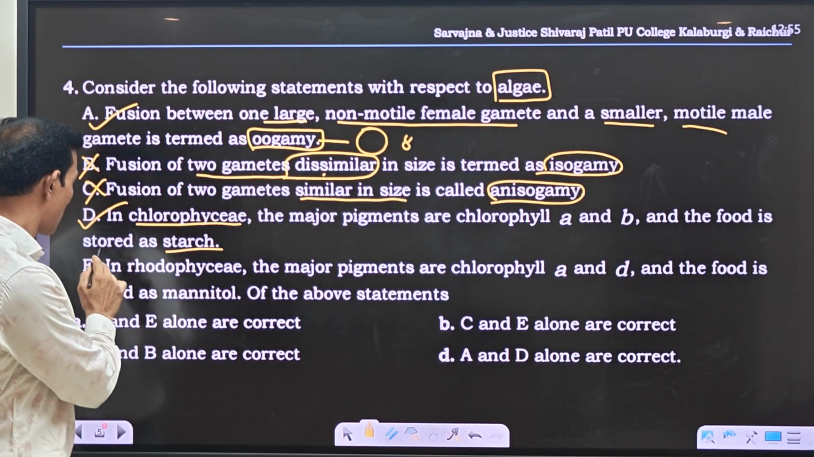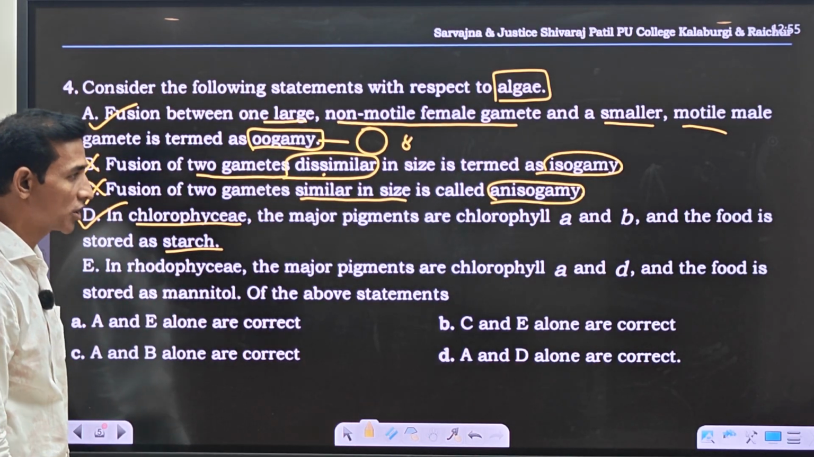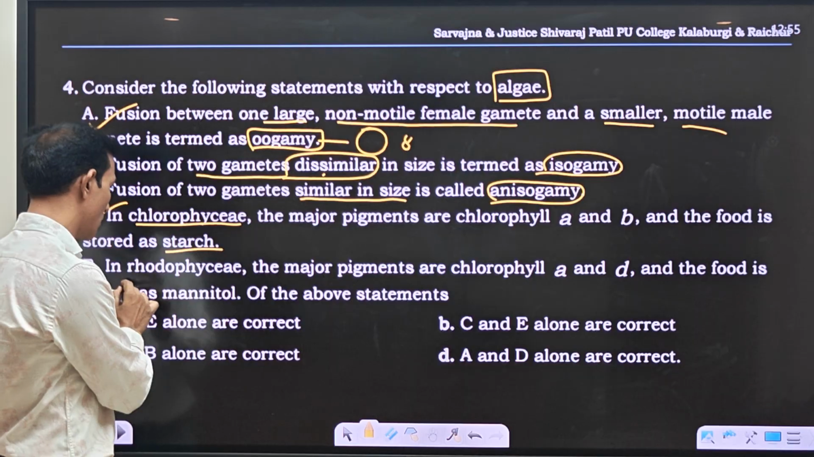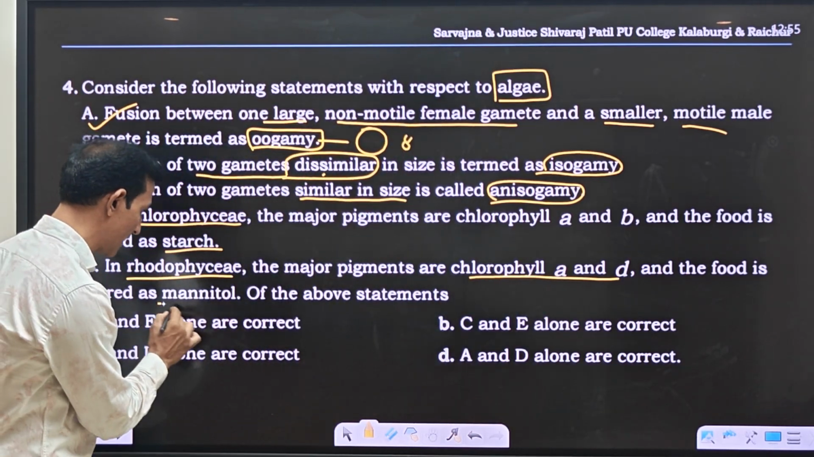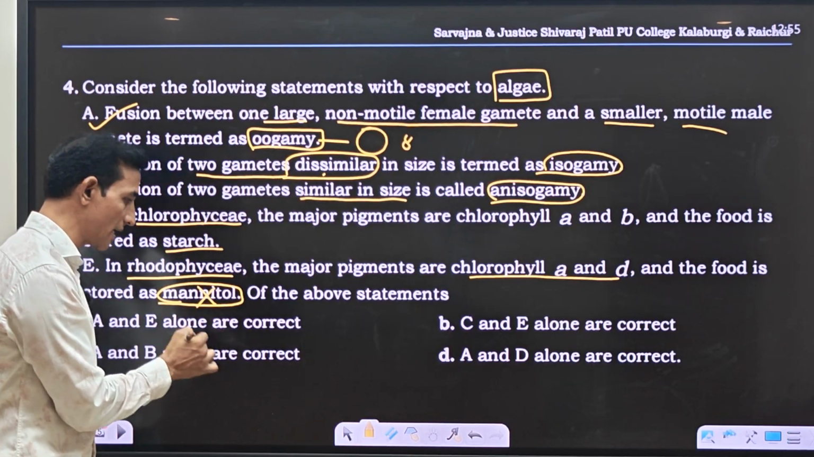In option E: in Rhodophyceae, the major pigments are chlorophyll a and d. That is correct. Food is stored as mannitol. It is not stored as mannitol.